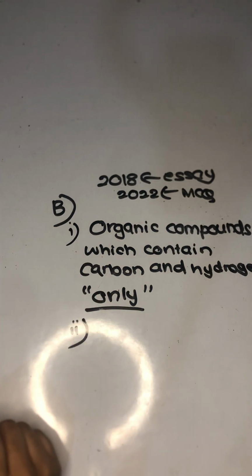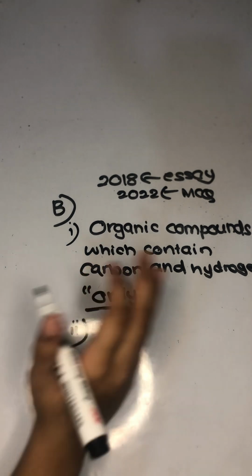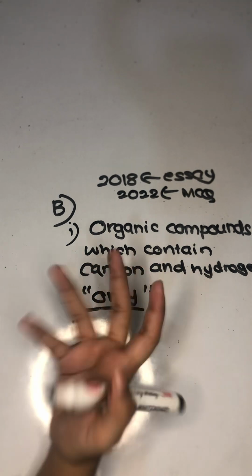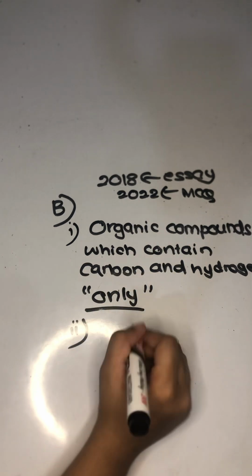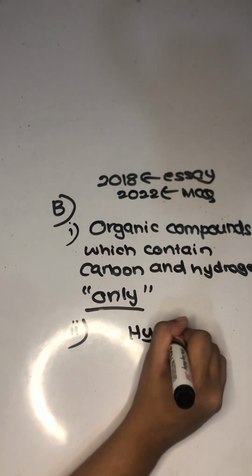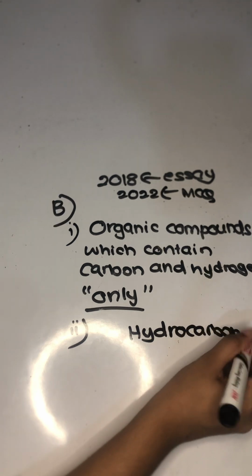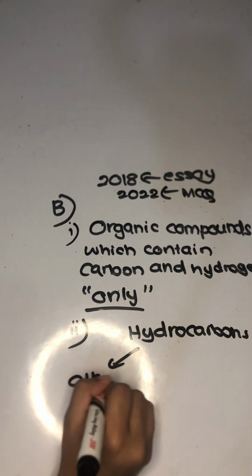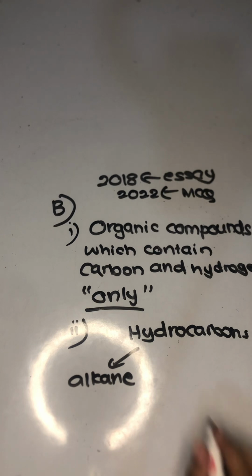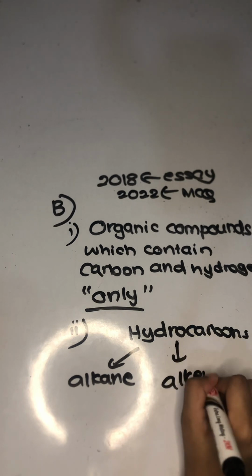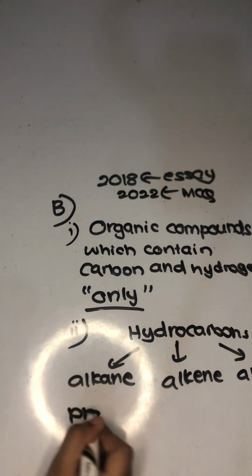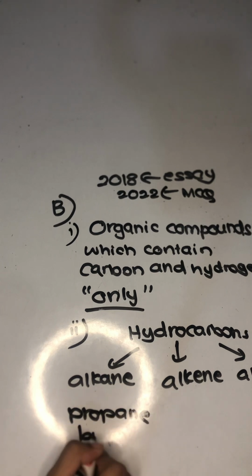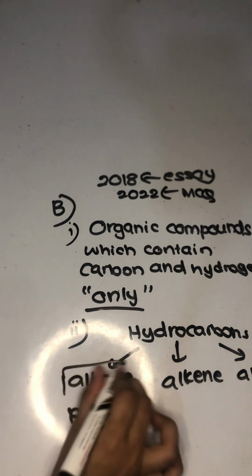For the second question, they have asked us to which series of hydrocarbons do propane and butane belong? What are the series of hydrocarbons that you know? You do know that hydrocarbons are divided into three: alkane, alkene and alkyne. So obviously you can see that propane and butane are nothing other than alkane. So alkane is the answer.